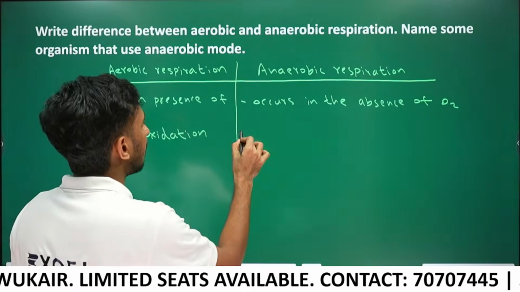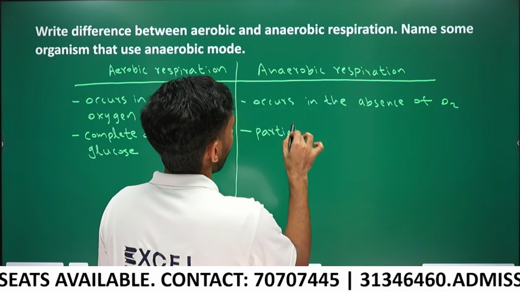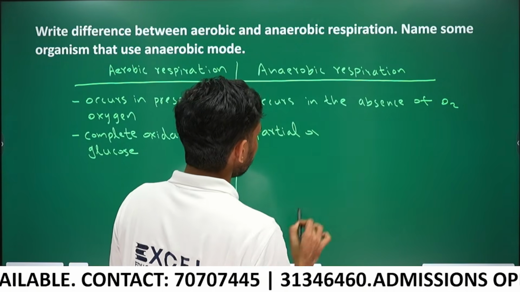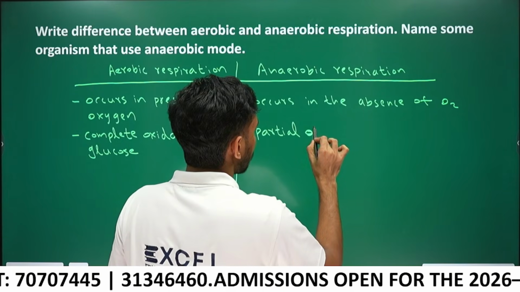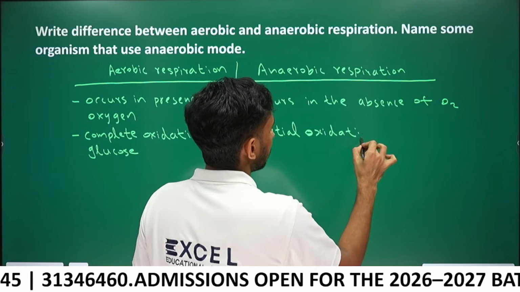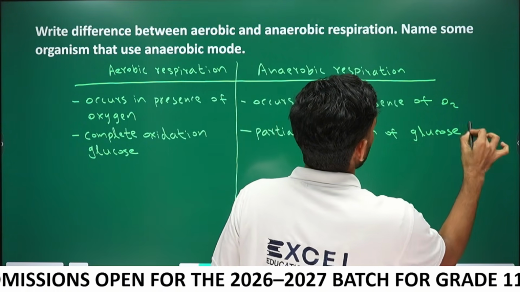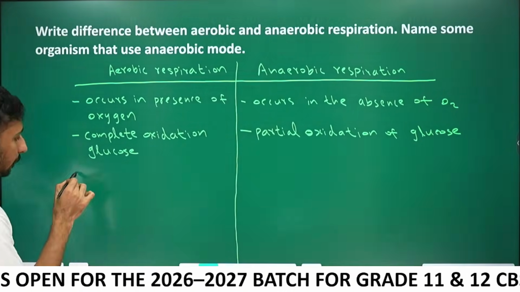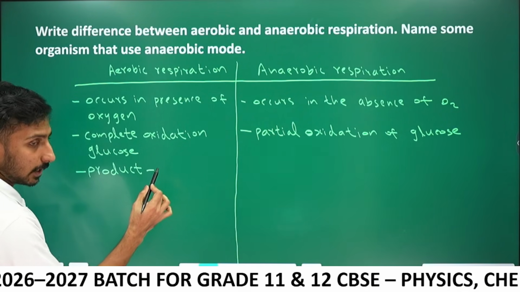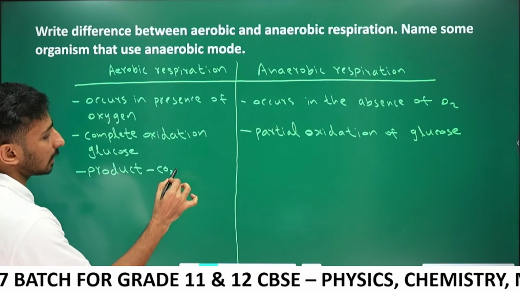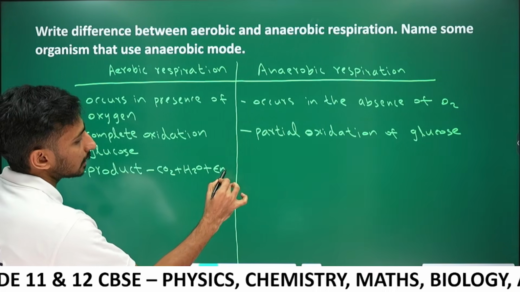And anaerobic respiration is the partial oxidation of glucose. The products of aerobic respiration are carbon dioxide plus water plus energy.